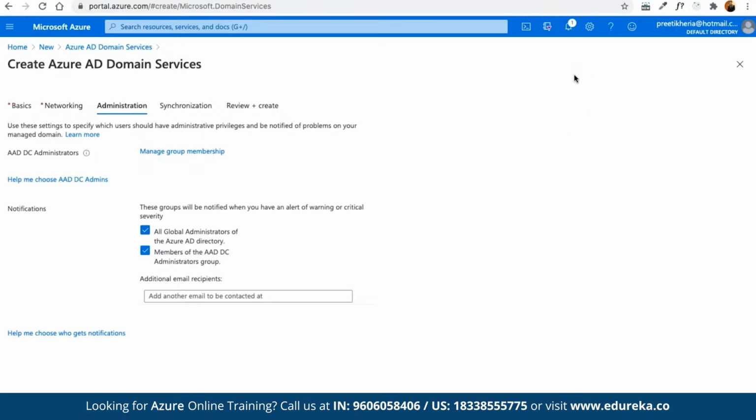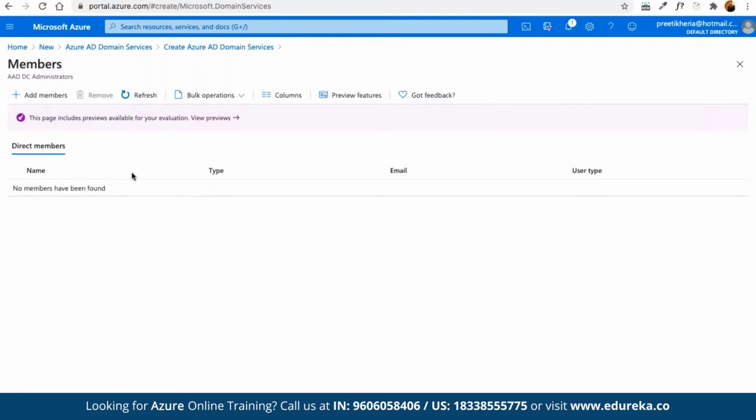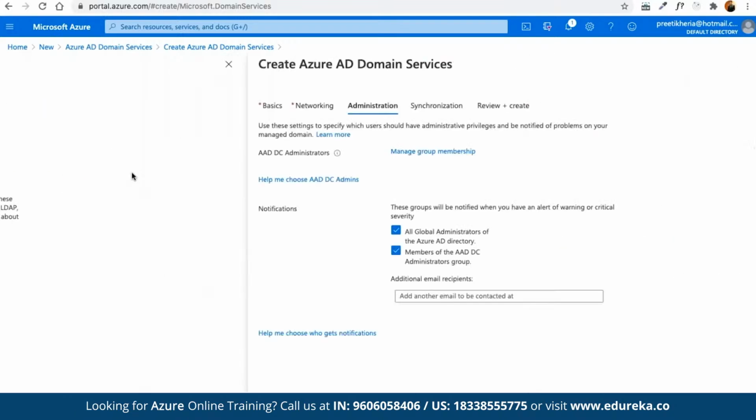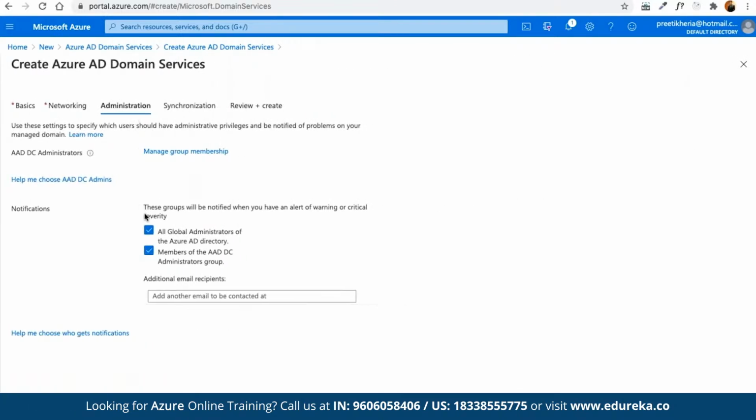That means here we can enable the DC administrators. We can choose to create a group to specify which users can manage the Azure AD domain services. If you want to manage the group membership, then here we can click on manage group membership. This is going to take us to the entire management domain where we can keep on adding multiple members in case we haven't added them yet. So we'll be adding that later on. So here we can choose to create the administration part.